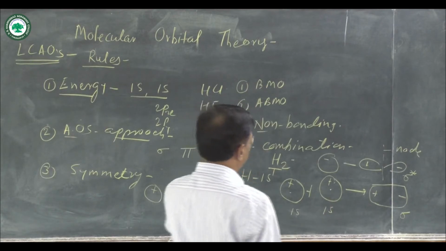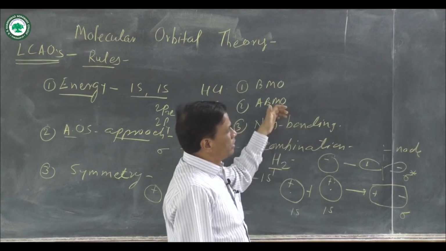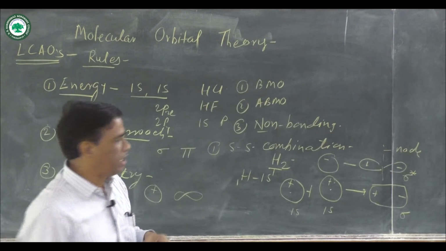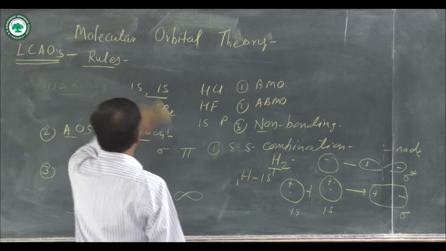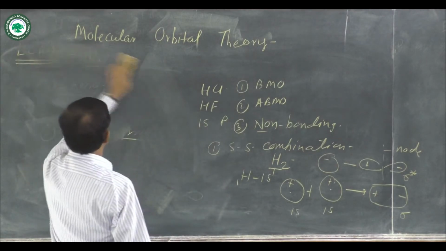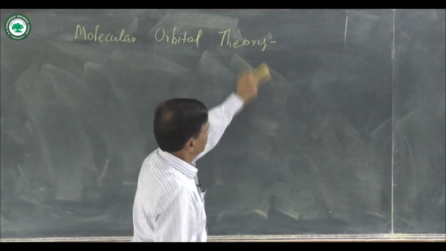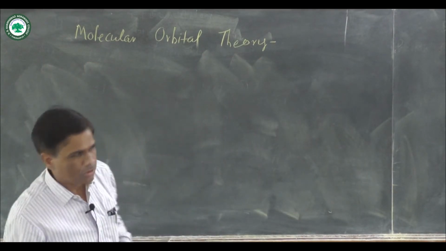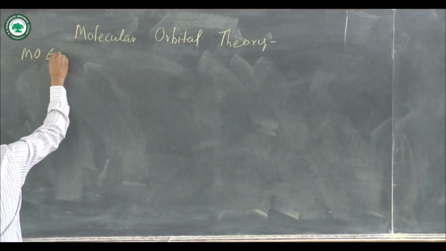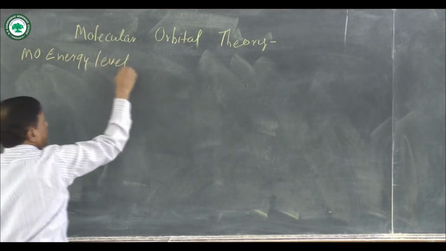These types of bonding and antibonding molecular orbitals are formed in the SS overlap. Actually, bonding, non-bonding and antibonding molecular orbitals are represented in the form of molecular orbital energy levels. Means the next point is the molecular orbital energy level diagram.